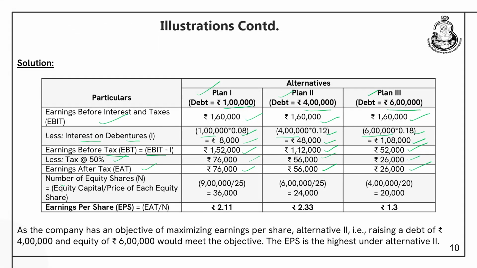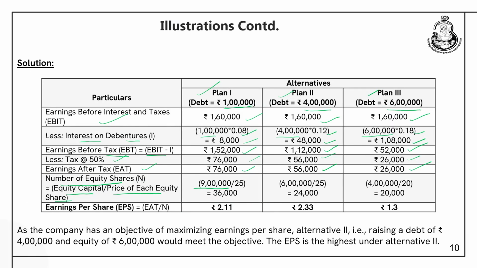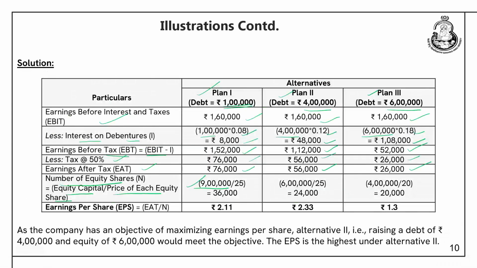Now, we can find the number of equity shares. It is equity capital divided by price of each equity share. So, in the first case, how much is equity capital? Because the total capital is mentioned as the firm needs 10 lakhs, right, out of which 1 lakh is through debt. So, remaining 9 lakhs will be through equity. So, 9 lakh divided by 25, right. How did you get this 25? It is mentioned that the share price is rupees 25, right. So, 9 lakh by 25 comes out to be 36,000.